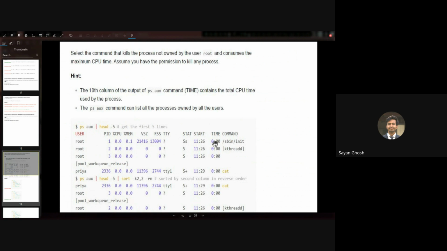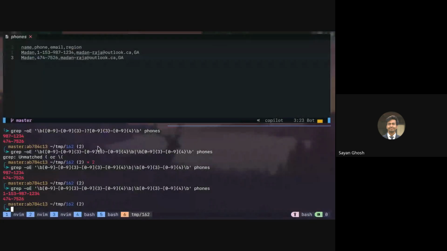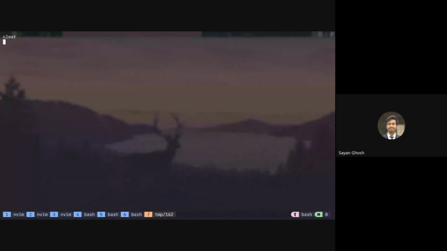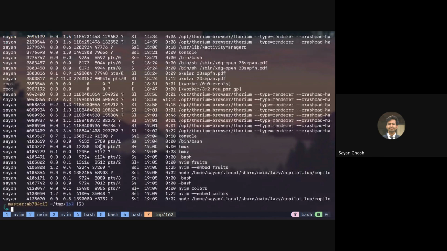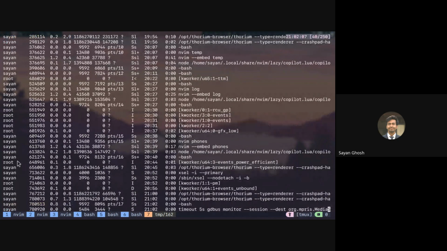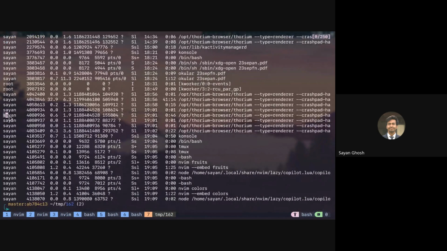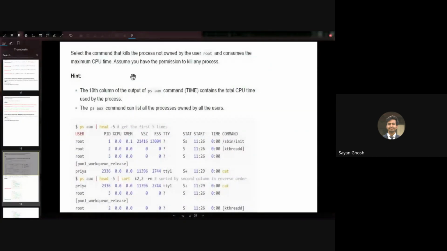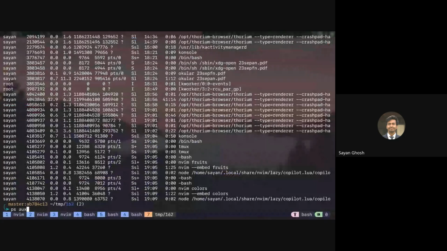Right, so we first have to remove all those lines that are root. So if we do ps aux, here you can see the users' processes will be listed, but also root's processes will be listed. So I obviously don't want to kill any process owned by root. It says only processes that are not owned by root. So out of this ps aux, how do I remove all the lines that start with root?